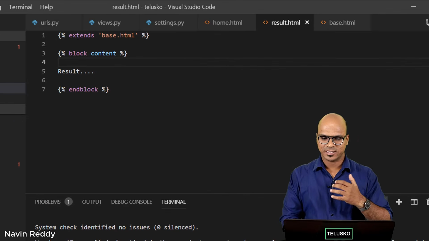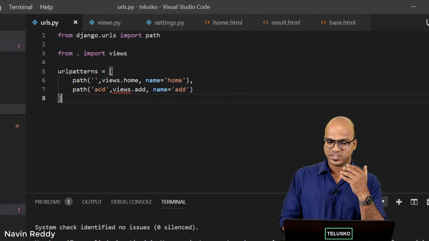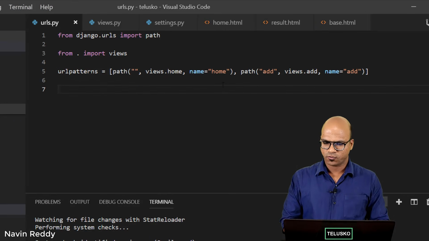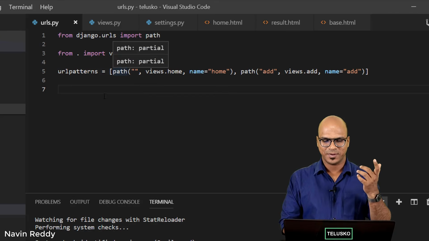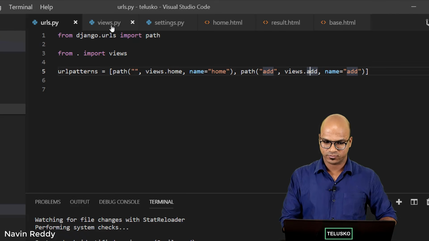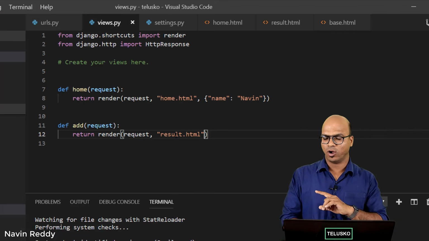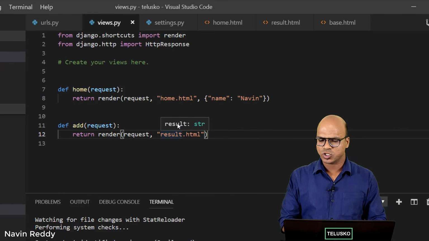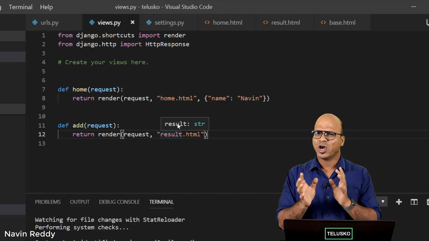So what is happening till this point is when you say URL, when you say add, you are getting add here. So formatting is working, it just went up. Ignore that formatting as of now. So when you say add, it is calling this add. So in this add, what we are saying is, hey, call result.html, but we also want to add those two numbers, right? So how will you do that?